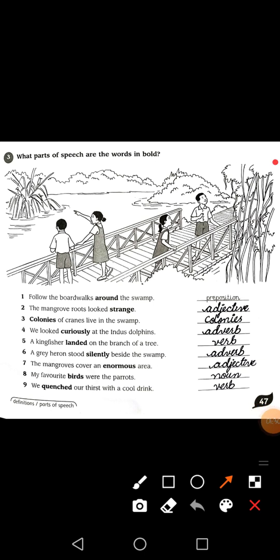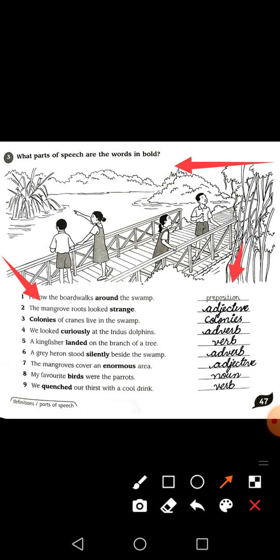Okay, exercise number 3 on page number 47 of the workbook is: which part of speech are the words in bold. So we will tell which part of speech these bold words are, and meanwhile we will also revise the definitions. So here is number 1: follow the boardwalks around the swamp.